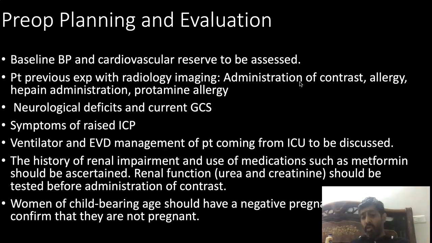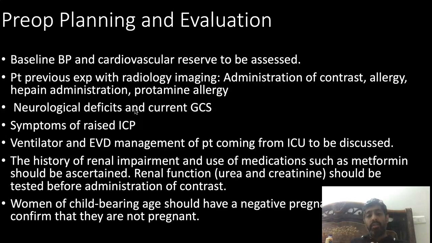Most of these patients' cardiovascular reserves need to be assessed, as in every anesthesia checkup. Then the patient's previous experience with radiology imaging: whether the patient has a contrast allergy, and whether the patient has previously received heparin, because HIT, heparin induced thrombocytopenia, is easily diagnosable if you have those histories mentioned already.